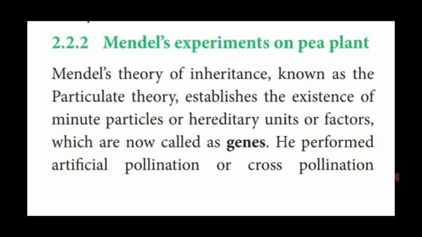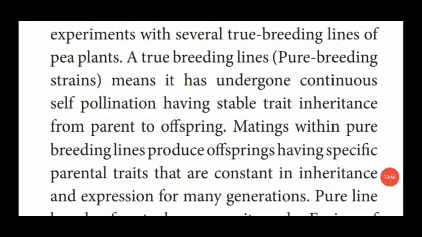He performed artificial pollination, that is, the pollination process taking place inside the laboratory, which is said to be artificial pollination or cross pollination. It was done in several true breeding lines of pea plant. True breeding lines undergo several continuous self-pollinations and have stable characters, that is, trait inheritance from parents to offspring. That is named true breeding lines.